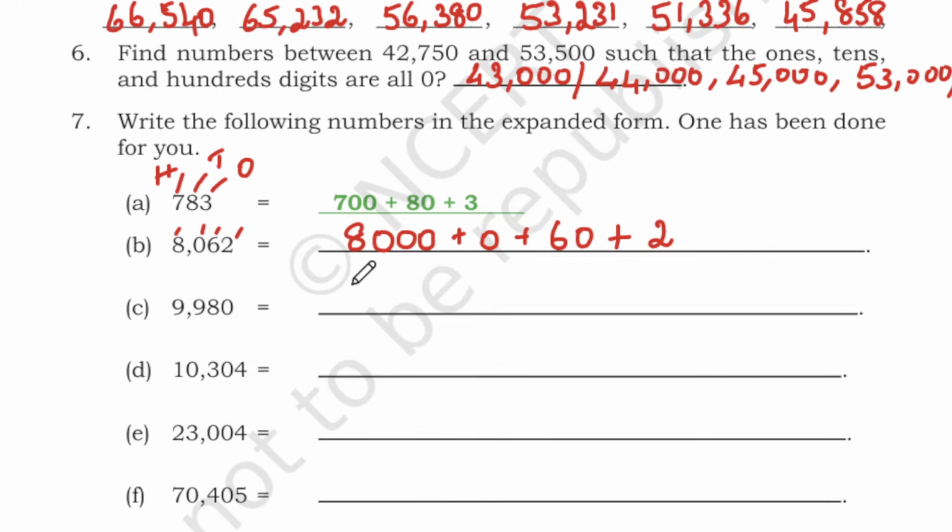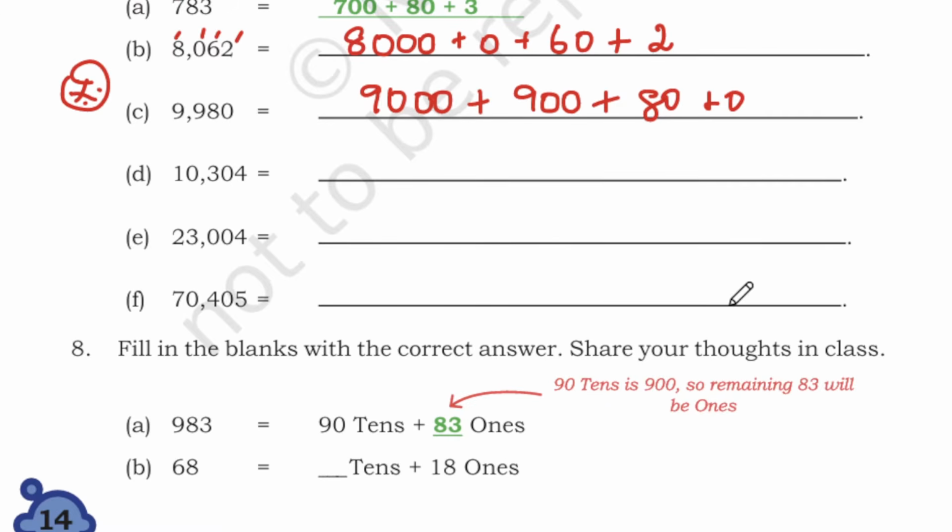Okay. And next we have 9,000. This is important for your exam, students. For sure this will come for your exam. So 9,000 plus 900 plus 80 plus 0 ones. Okay. So next you have 10,000 plus 300 plus 0 plus 4.